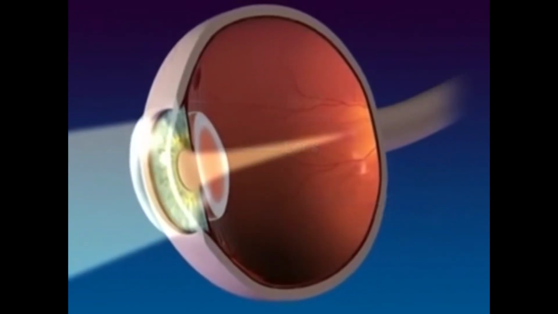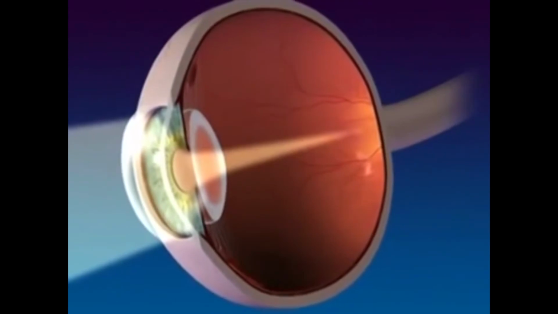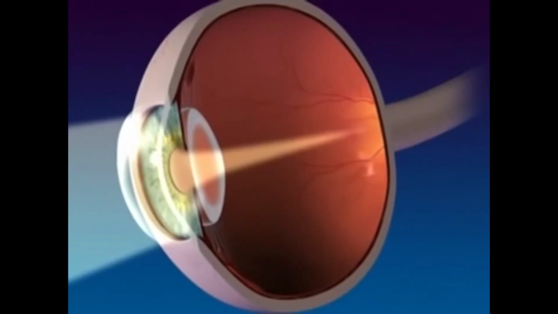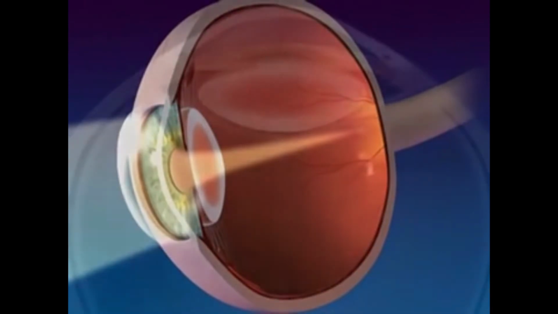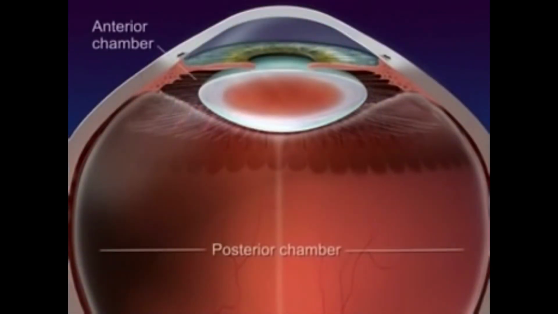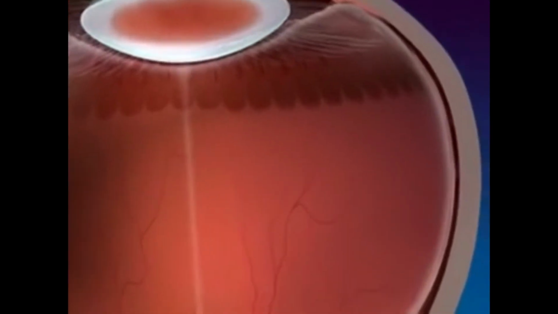The lens is a transparent, flexible biconvex structure that bends or refracts light rays, so they focus on the nerve cells of the retina. The chambers are filled with a watery fluid that gives shape to the eye and helps refract the light rays. The anterior fluid is called the aqueous humor, and the posterior fluid is called the vitreous humor. The retina is the inner layer and contains the nerve cells, the rods and cones, and the bipolar cells.